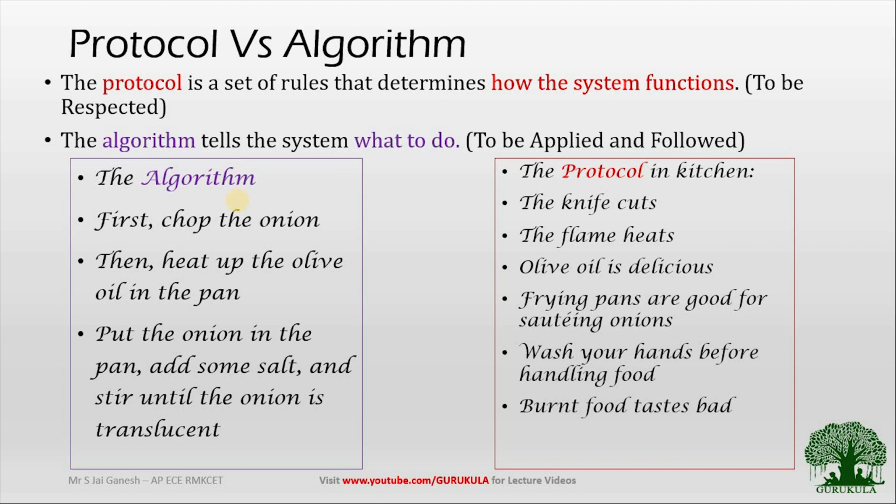So now I think all the viewers might have got what exactly an algorithm is and what exactly a protocol is. An algorithm is something that tells you what to do, a step-by-step procedure which you need to follow in order to achieve a particular task. And a protocol is something that tells you how to do each and everything in order to get an optimum result in that particular task, whatever you are performing.